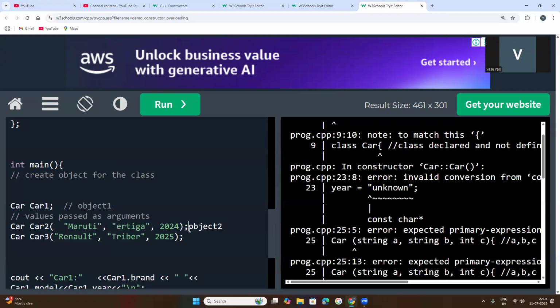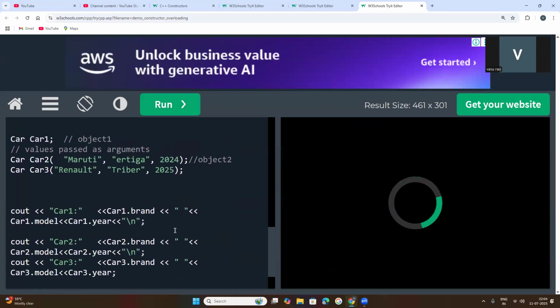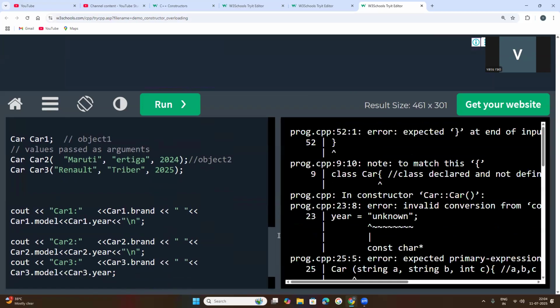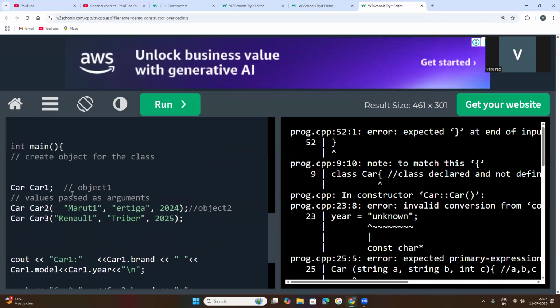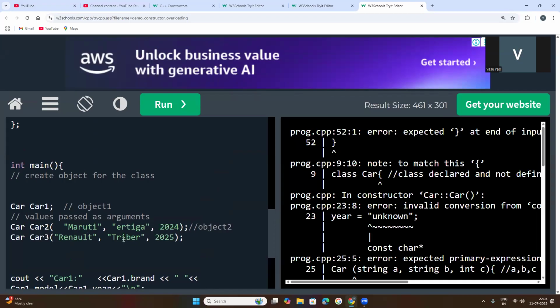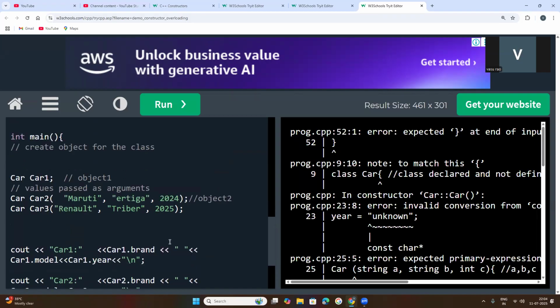This is the object, right? This is the mistake, because now I have mentioned it as comments. I want to just indicate that this is the second object and this is the first object. I have mentioned comments here. So now this is okay. 2025. Now run this code. Still an error is there, we need to check. So no issue, this is the result: Renault, 2025, okay.